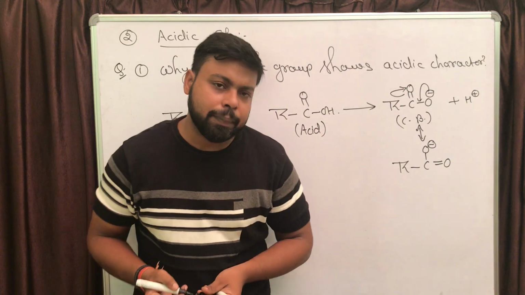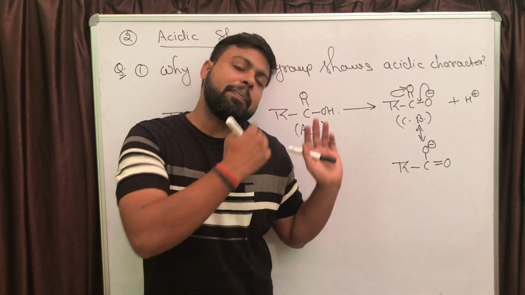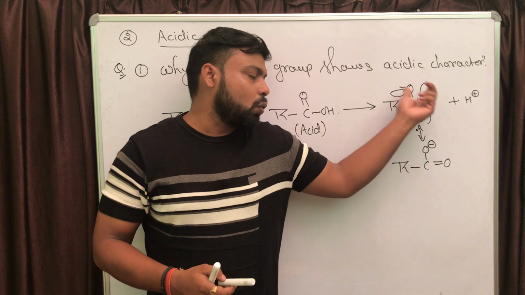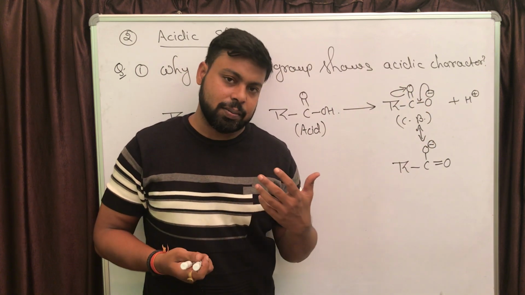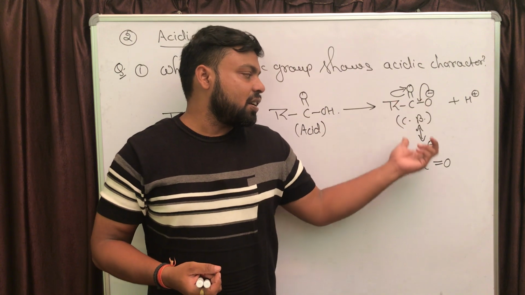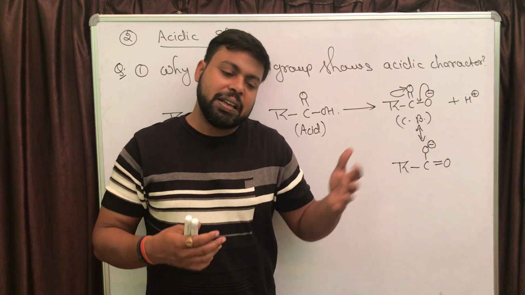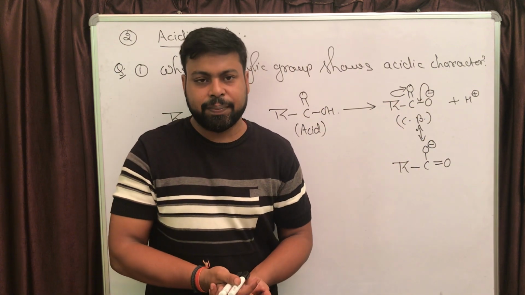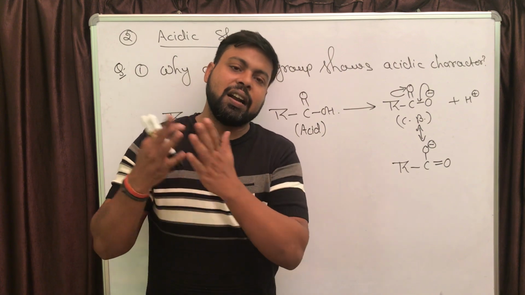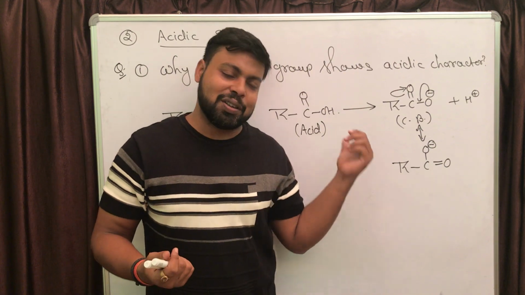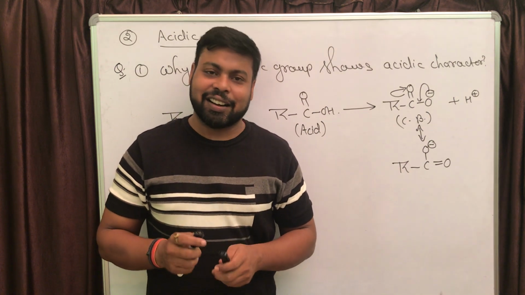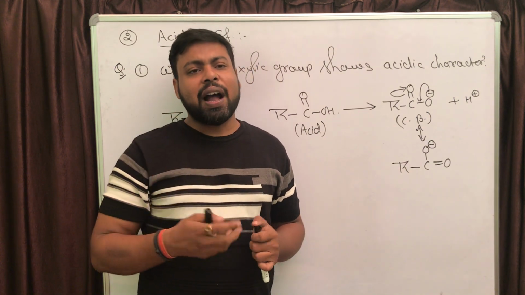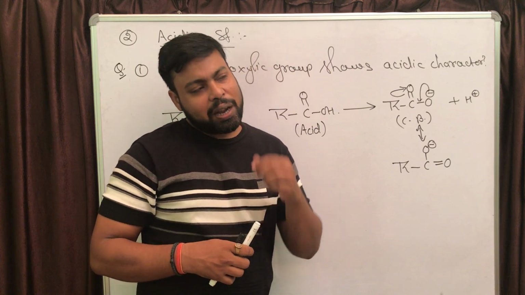So definitely the conjugate base of this carboxylic group is going to be resonance stabilized. And if the conjugate base is stabilized, then the parent compound, that is the carboxylic group, is going to show acidic character.